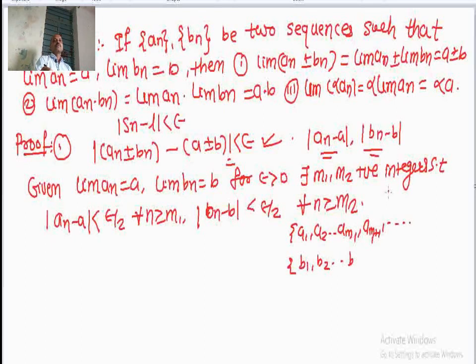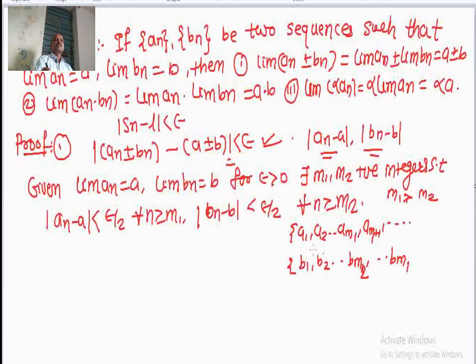Suppose now these are the two numbers m1 and m2. So, one will be greater than the other, or there is an equality. Now, we assume that this m1 is greater than m2. m1 is greater than m2 means my b1 term is first, and then m2 term, and then somewhere I will get m1.